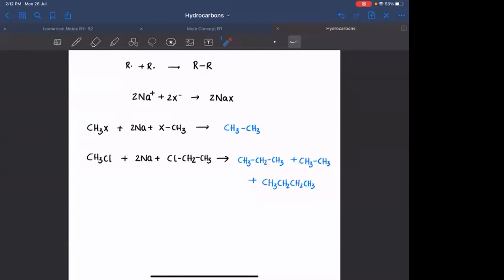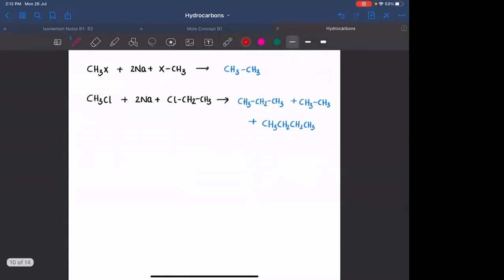Later in the chapter of alkyl halides, we will see a method called Corey-House synthesis. This is used for the formation of unsymmetrical alkanes.